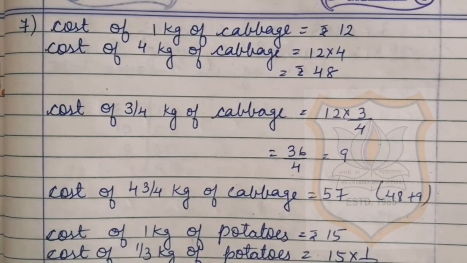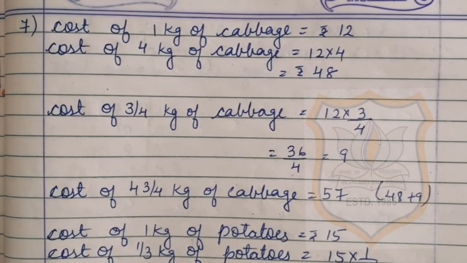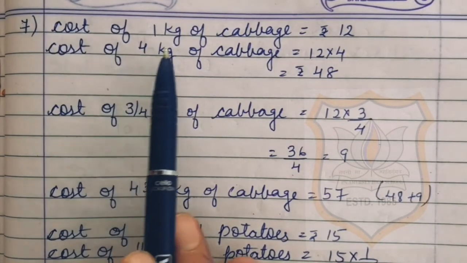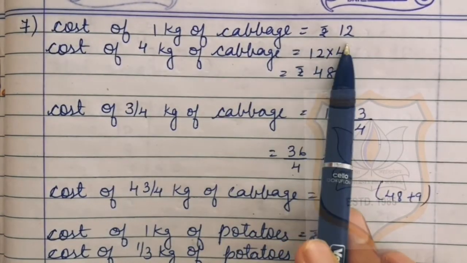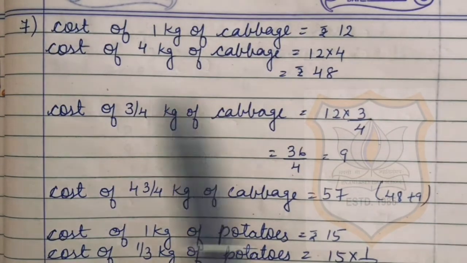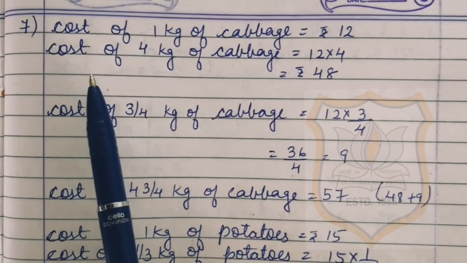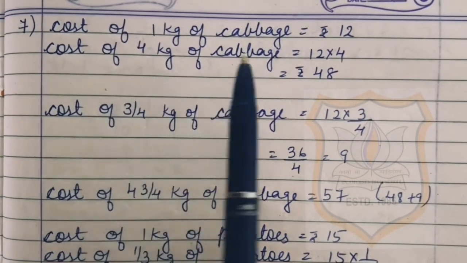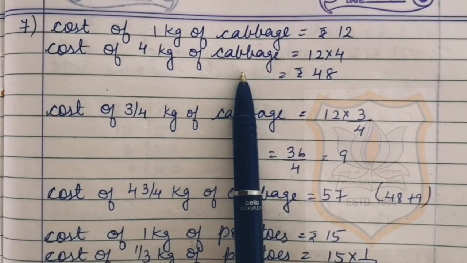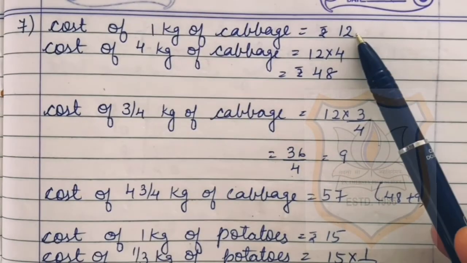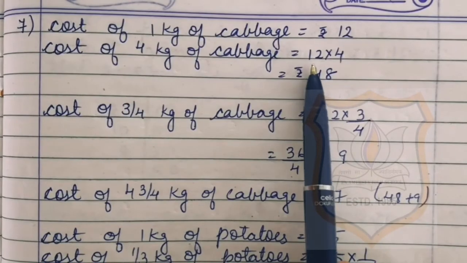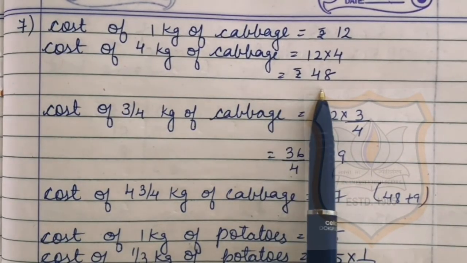Now solution for sum number 7 of question number 13. Cost of 1 kilogram of cabbage is equals to rupees 12, that was mentioned in the price list. First we will find out the cost of 4 kg of cabbage. To find out the cost of 4 kilograms of cabbage, we will multiply this 12 and 4. By multiplying 12 and 4, we will get rupees 48.